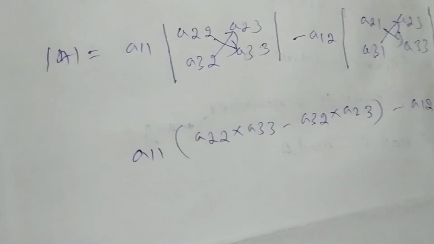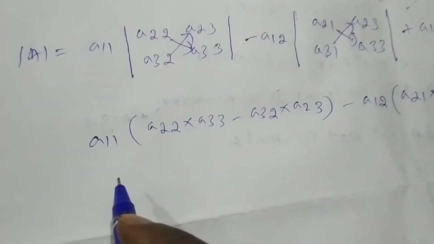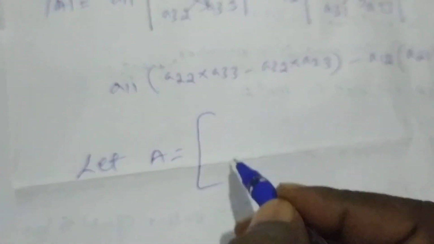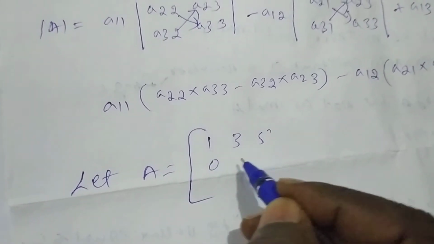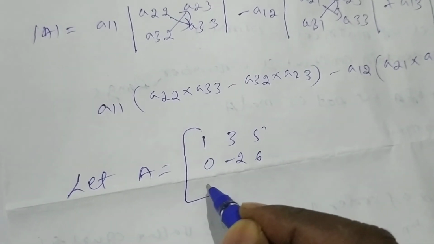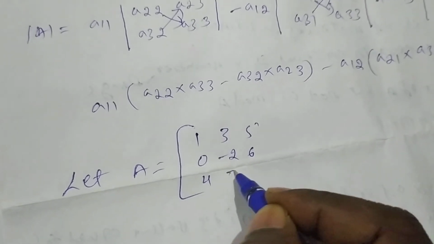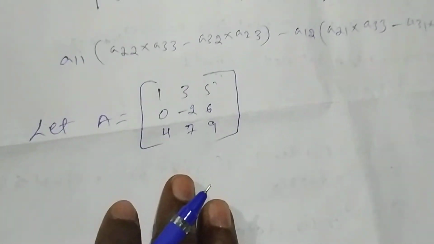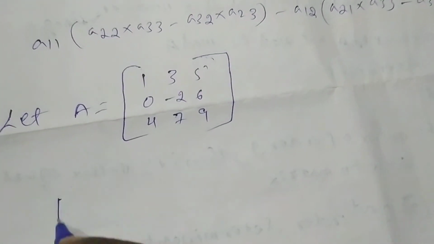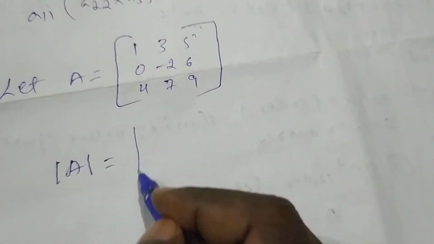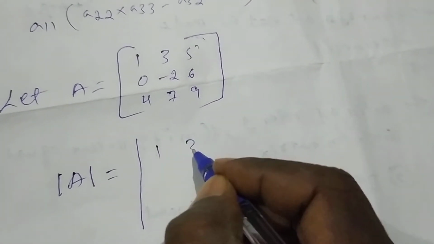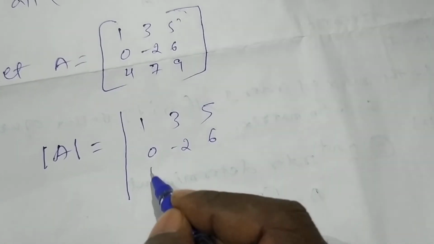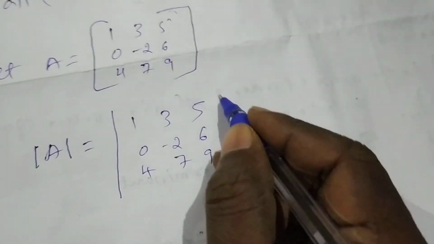This is how we can find the value of the determinant. Let us take an example. Let A be equal to the matrix 1, 3, 5, 0, minus 2, 6, 4, 7, 9. Find the value of the determinant of this matrix. Determinant of A is equal to, you have to convert the matrix into a determinant: 1, 3, 5, 0, minus 2, 6, 4, 7, 9.